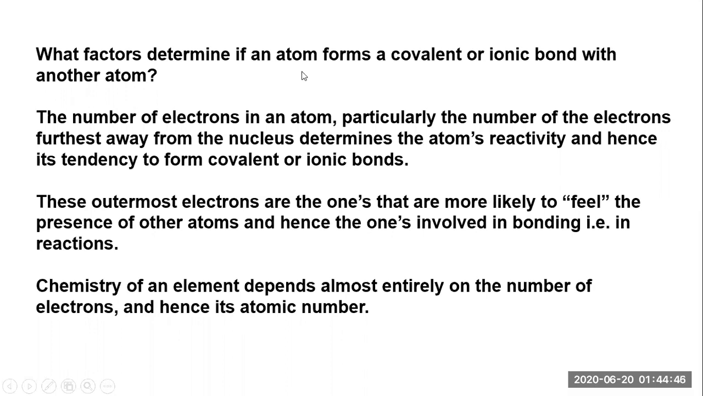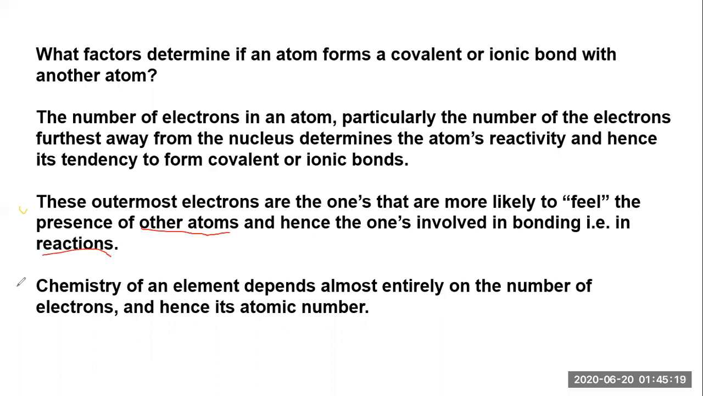So now let's move to the third point: these outermost electrons are the ones that are most likely to feel the presence of other atoms. We already discussed that point. Whenever atoms are close enough, only then is there interaction or bonding. And hence the ones involved in the bonding are involved in the reaction. Whenever the atoms are close, they show the activity, that is, they are involved in the bonding.